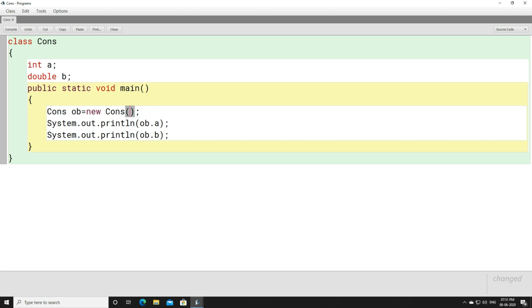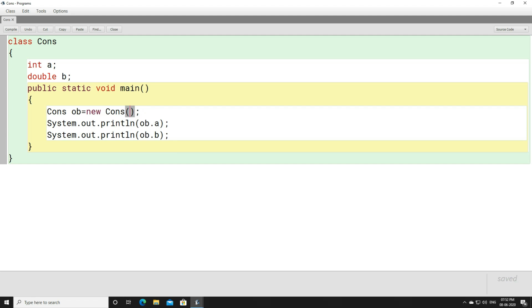Once again I'm telling you, a default constructor is created automatically if no constructor exists, if you don't have a single constructor. But if you have a parameterized constructor here, then you have to declare it. Now let me show you with some more examples.